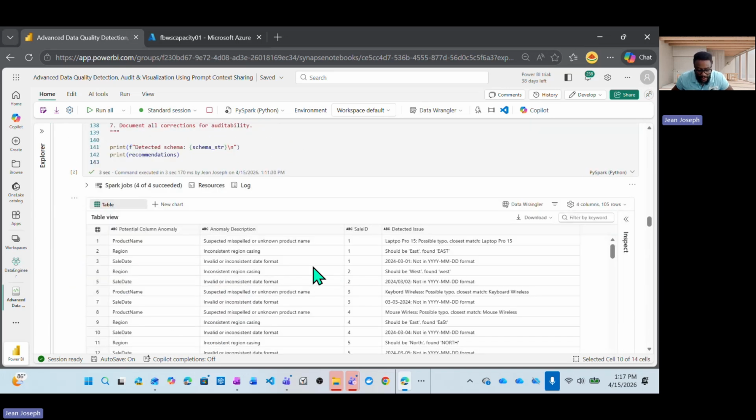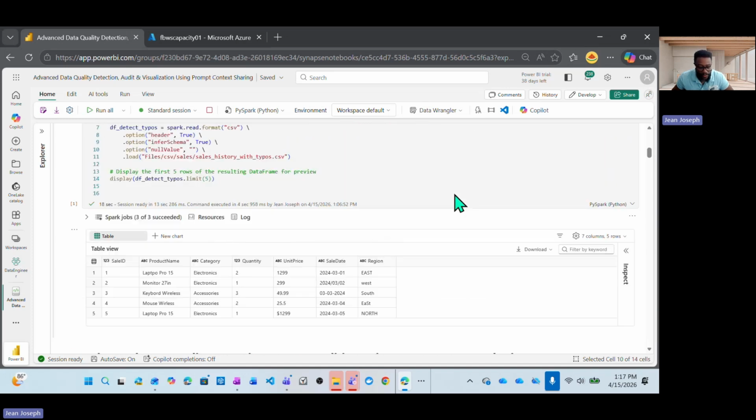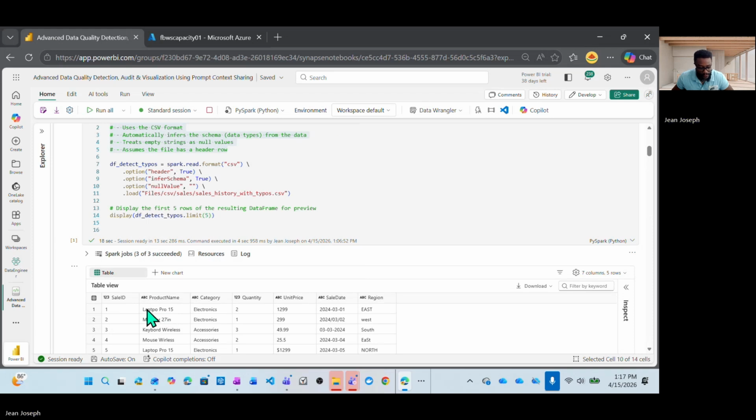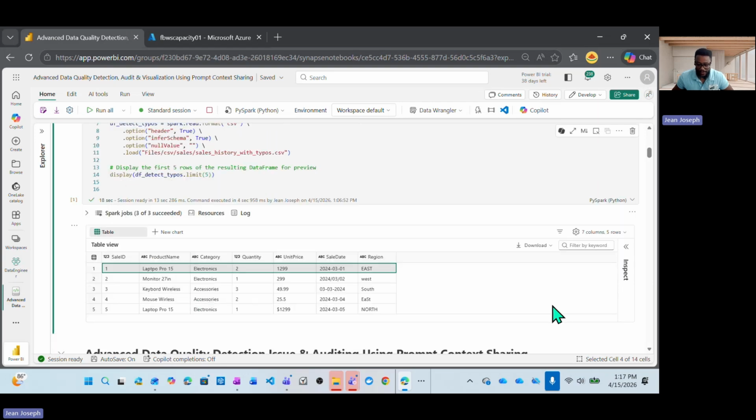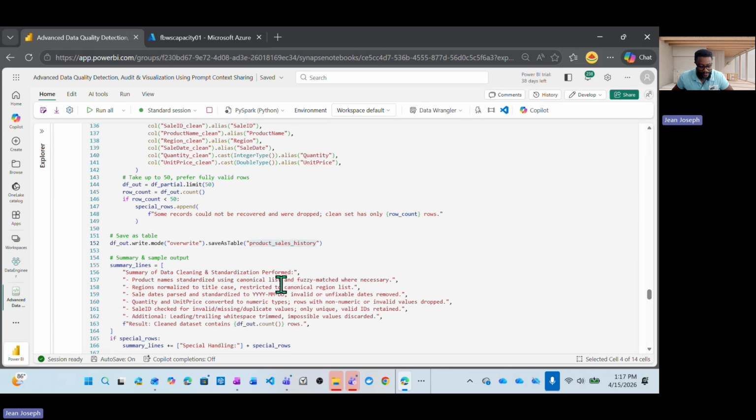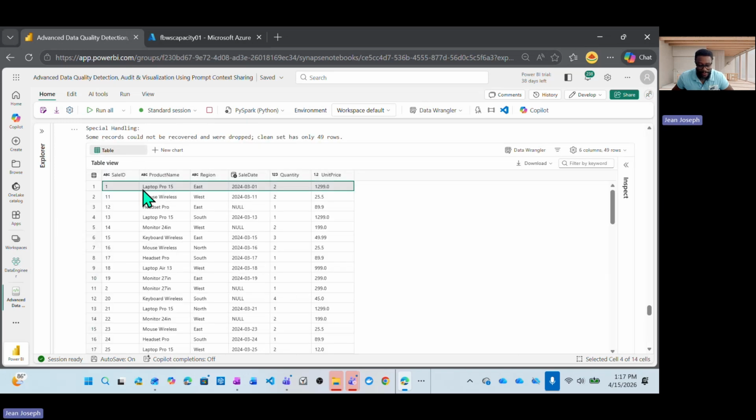If we're looking at the report, it says this is the laptop. You can see there's a typo. This is what should be the correct value. And if we go back here, we will see it is the same. So we have this information, which is a misspelling, and East region was all capital. Now from our table, it is different. Take a look, we fixed it. We changed the region format, the date format, and how cool is this? We don't even write the code. That's the beauty of vibe coding. Again, I'm going to repeat myself: you do need to understand what your expectations are for you to have a well-optimized prompt, okay?